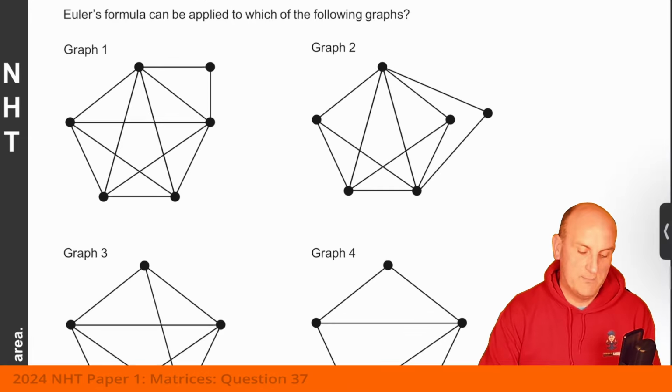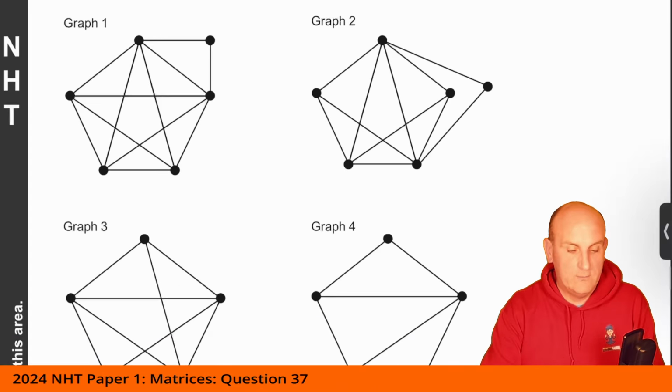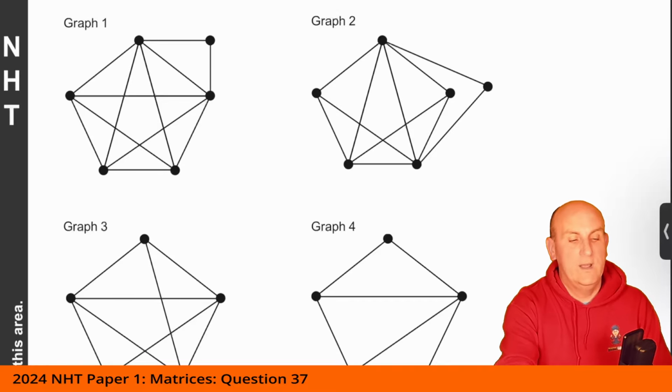Euler's formula can be applied to which of the following graphs? Now, Euler's formula can only be applied when the graph is planar. And for it to be planar, it's got to have no crossing edges whatsoever.